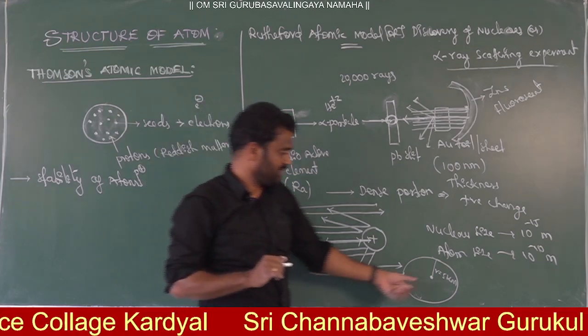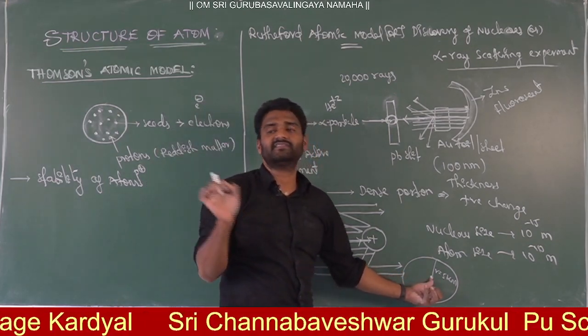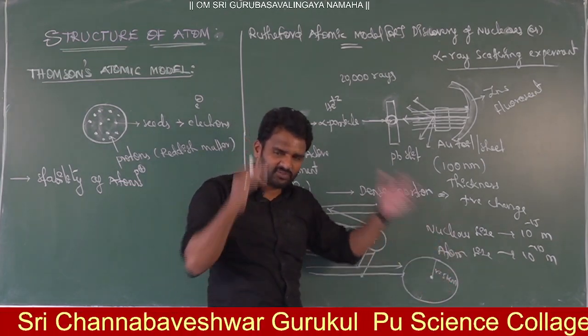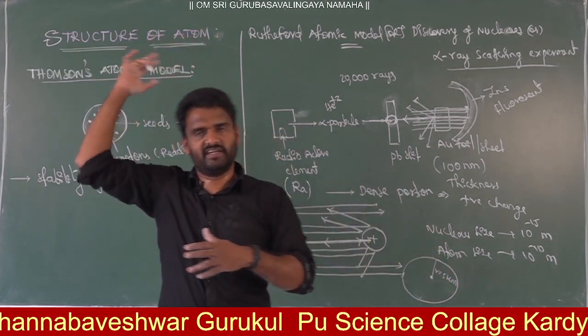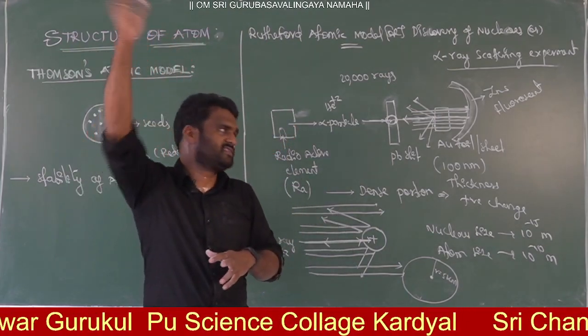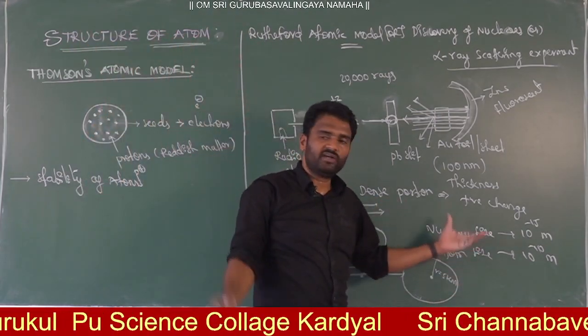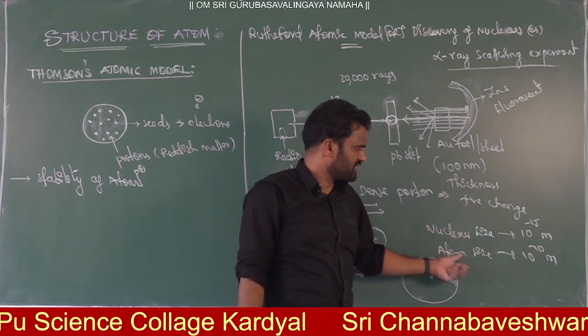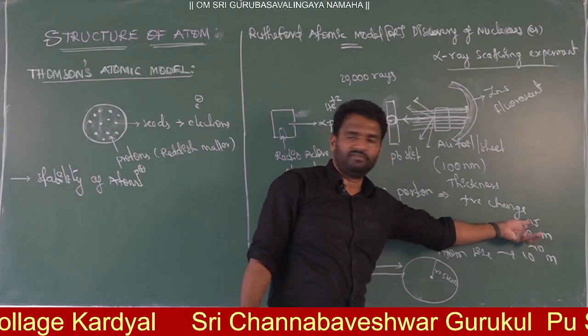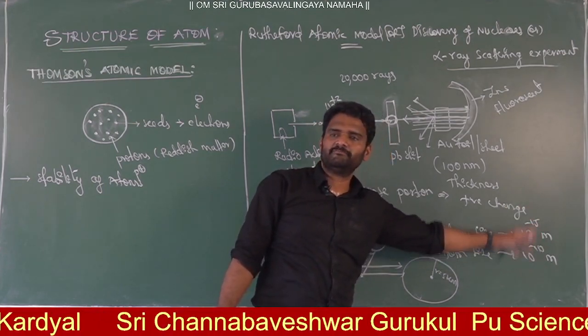So the nucleus is the highly dense portion in the atom. That is what he concluded. The radius is 5 kilometers. If you make one circle, one ball will be the nucleus, and the remaining volume will be the total atom. So the atom size will be 10 power minus 10, and the nucleus size will be 10 power minus 15.